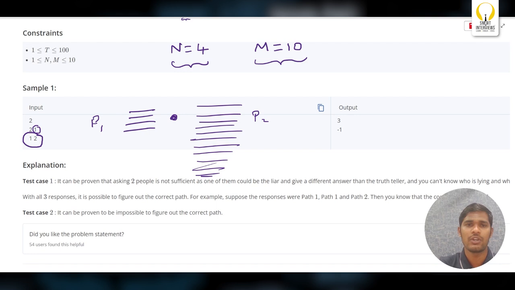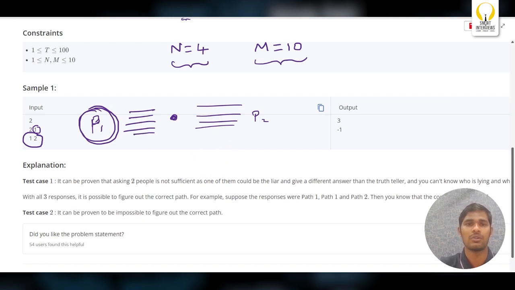So can you conclude that P1 will give you the happiness? Because only 4 people are telling the truth. If you conclude that 4 people are telling the truth, so I can assume that P1 will give you the happiness. But what if the remaining 6 people are telling the truth?